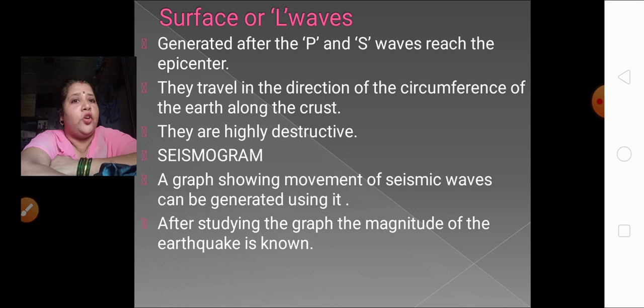Now here we are going to talk about a seismogram. Do you all remember what a seismogram is? Yes, the seismogram is an instrument to measure seismic waves. We have seen the diagram in the previous part.